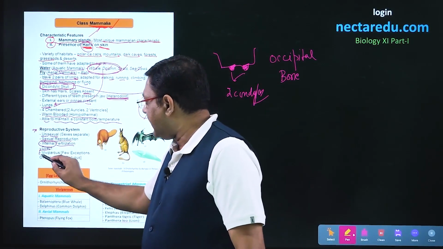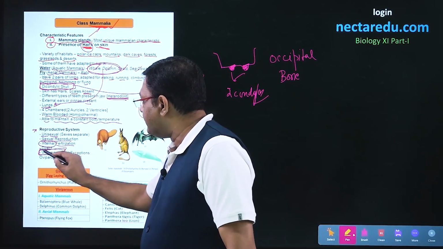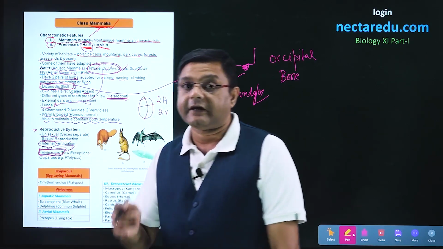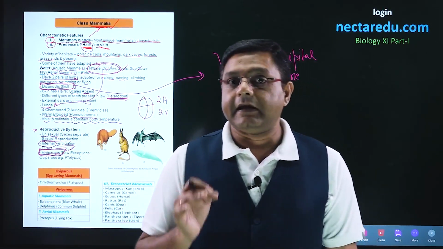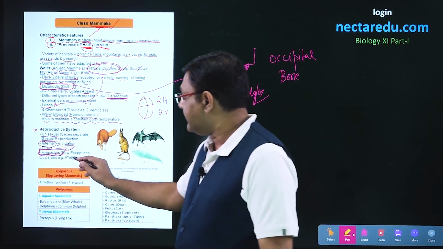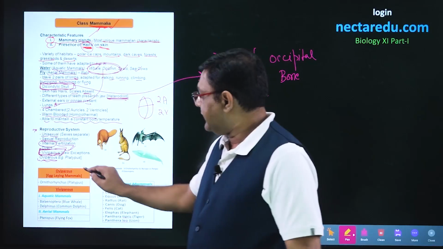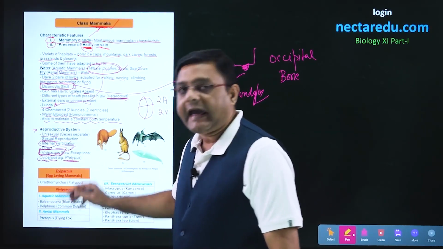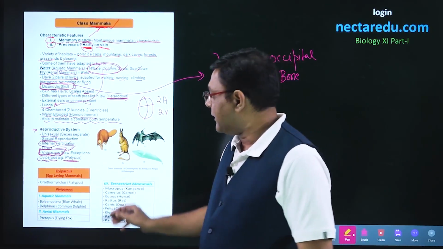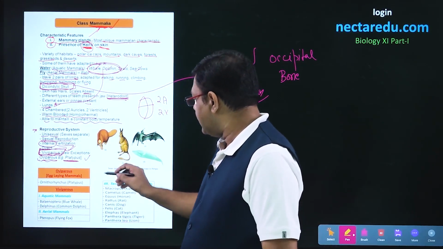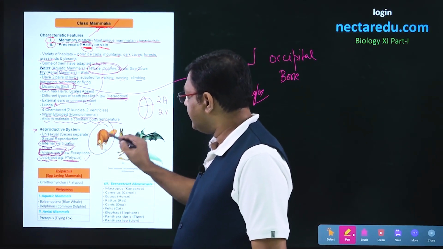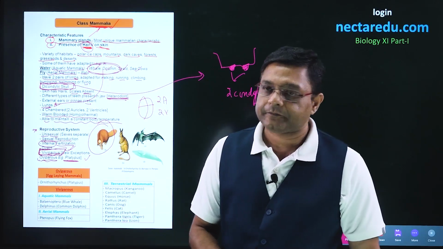And these animals, mammals, give birth to young ones, so these are viviparous. But there are certain exceptions over here. Some initial mammals are oviparous, and a prominent example of egg-laying mammal or oviparous mammal is Platypus, which is known by the name of Ornithorhynchus.